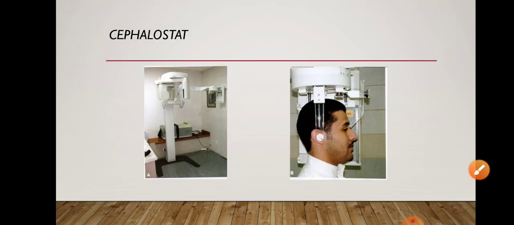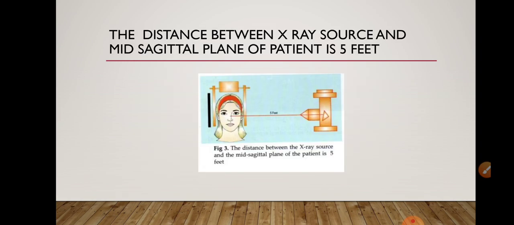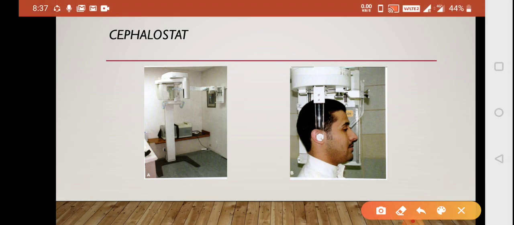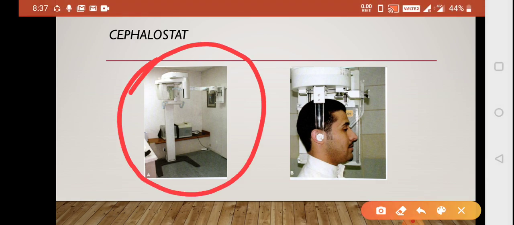So just a simple, nothing much asked from that part, uses of cephalogram, the concept, and you should be knowing. Next is your cephalostat. So this is a machine, and an image based question can come from this part, that which machine is this. So you can very well appreciate that it is a cephalostat.